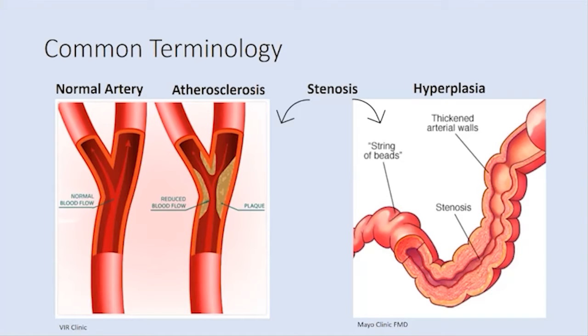And then we have what's called hyperplasia, which, let's see if this mouse will pull it up. If you guys can see my mouse, yeah. You'll see that this part of the artery wall right here has multiple layers. There's an intima, the inside, a media, the middle, and an adventitia, the outer layer. And you'll see that there can be growth of different layers of that vessel, which can cause in itself stenosis and this common term that we use, the string of beads.